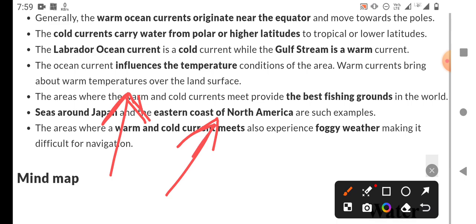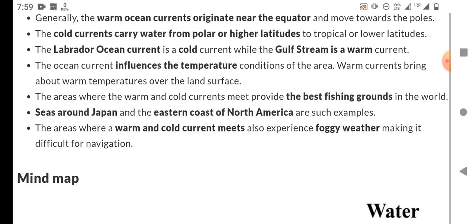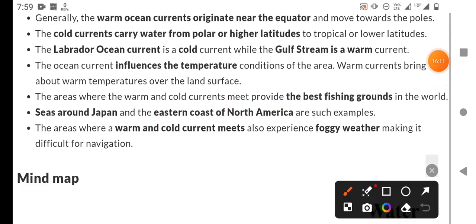This is the upwelling, and various nutrients come over the surface of the ocean. This Peruvian current meets near the equator, where the warm current flows, and while this warm current and cold current meet each other, it becomes a best fishing ground, we can say.